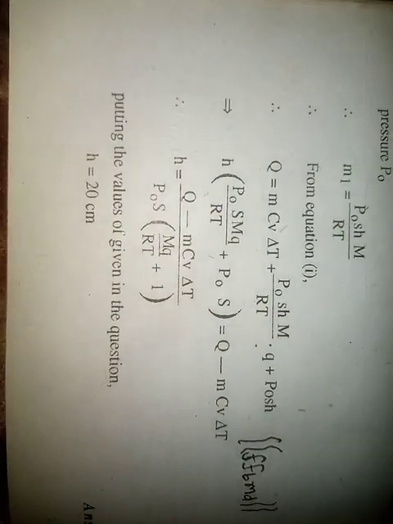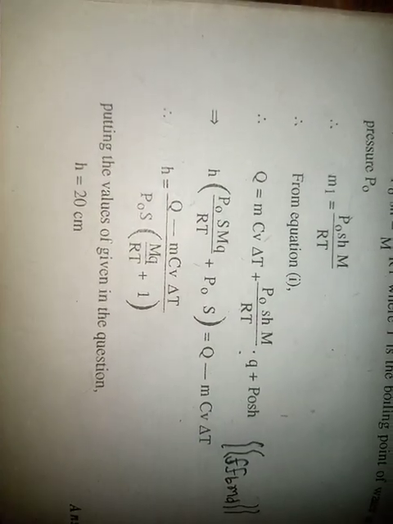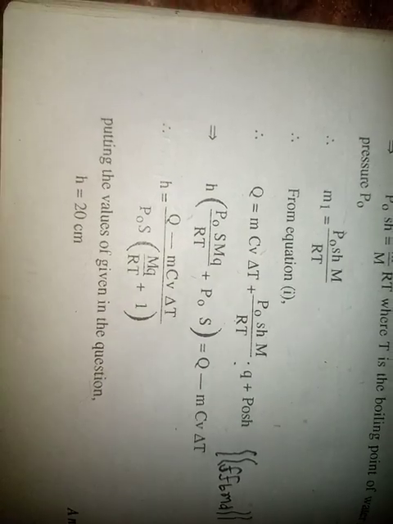Putting all the values given in the question, we get H equals 20 cm.